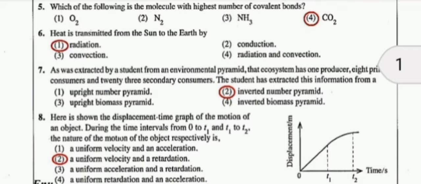The third heat transmission method is convection. In convection, the convection current is very important. When heat is supplied to liquids or gases, they expand, decrease in density and move upwards. Due to this process, heat flows upward from the region where heat is supplied. This is known as convection. Therefore, the first answer is suitable for the sixth question. Let's go to the next question.